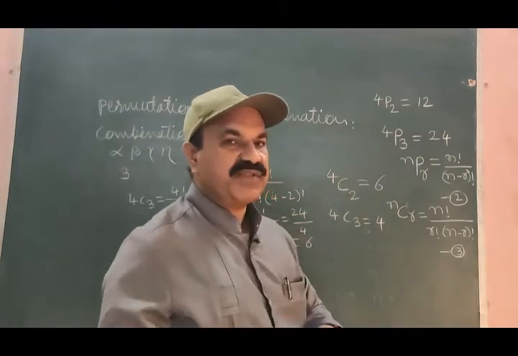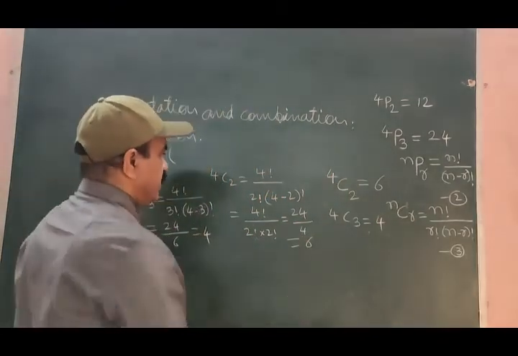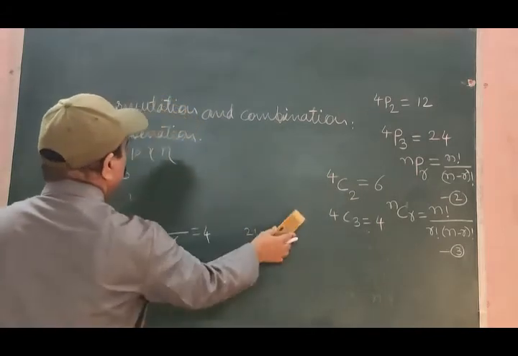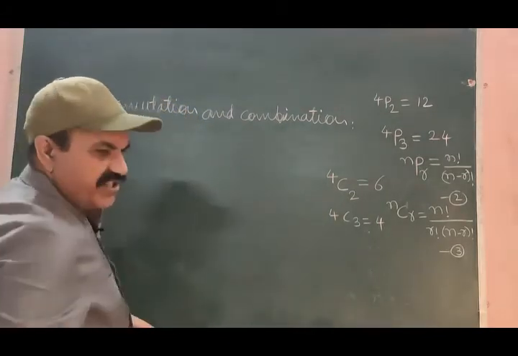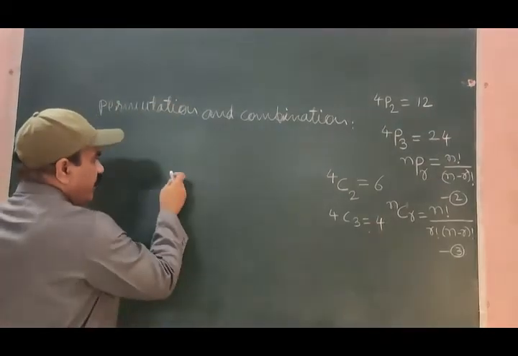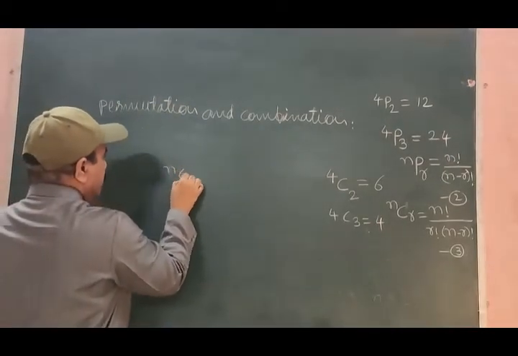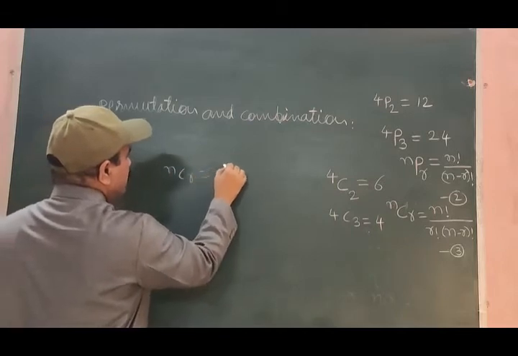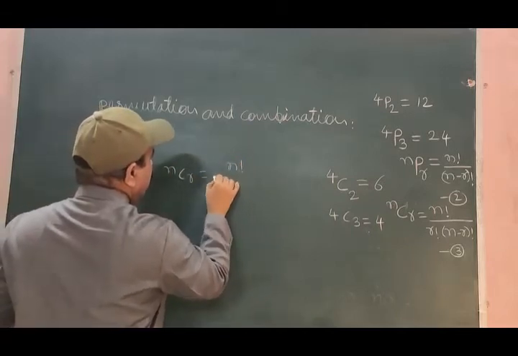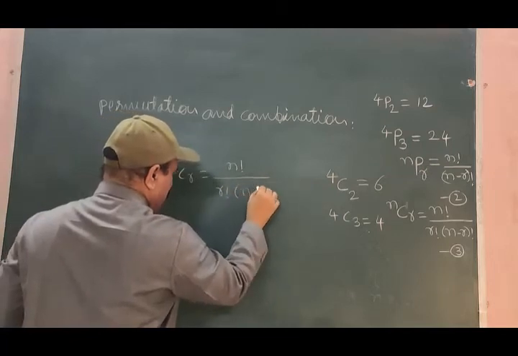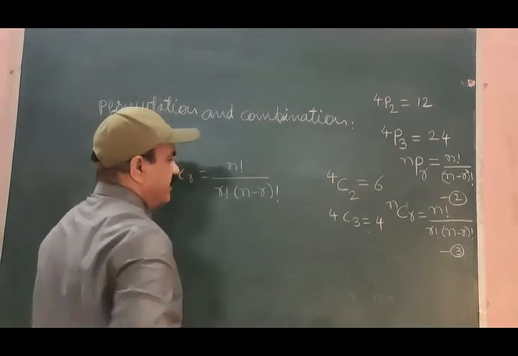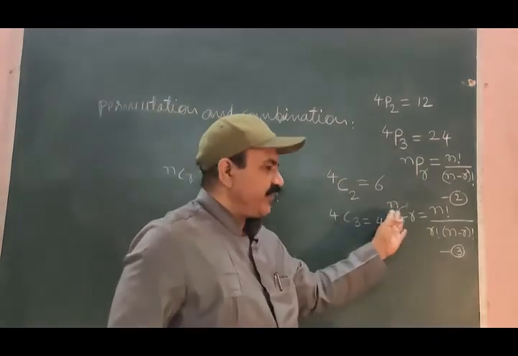Permutations and combinations may be correlated with each other. Let us see how to correlate these permutations and combinations. The formula for combination is nCr is equal to n factorial divided by r factorial into n minus r factorial.